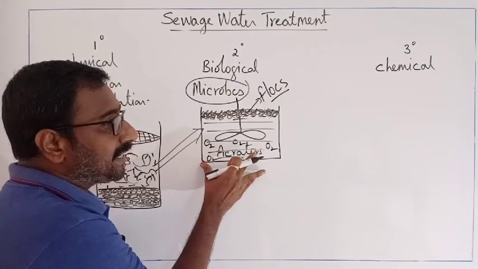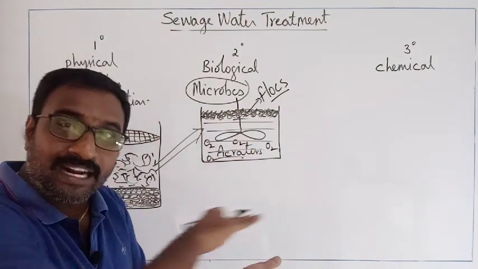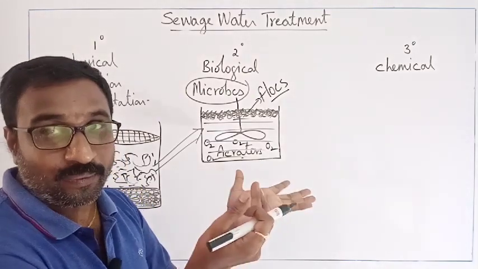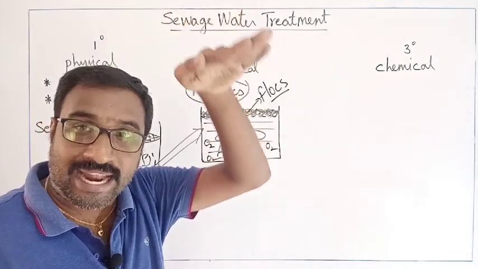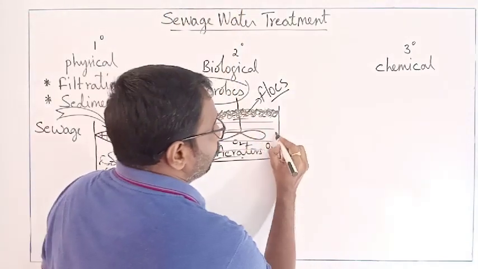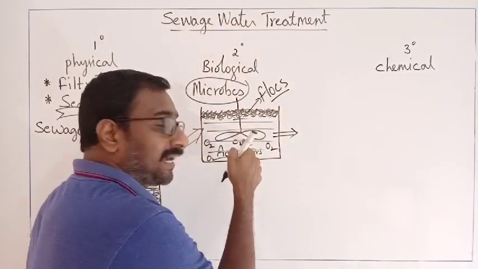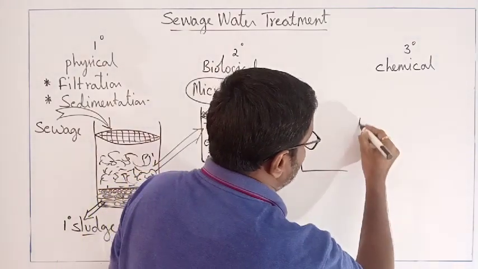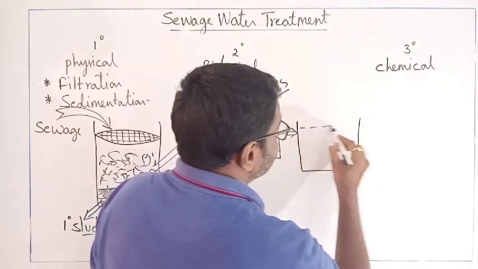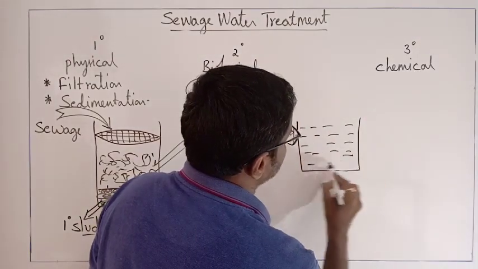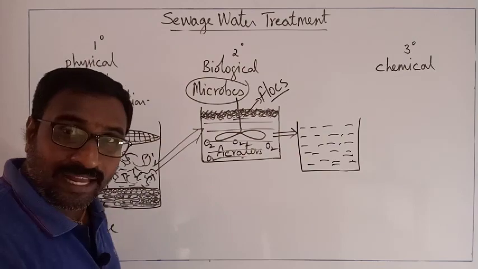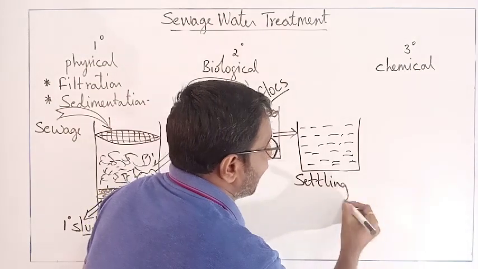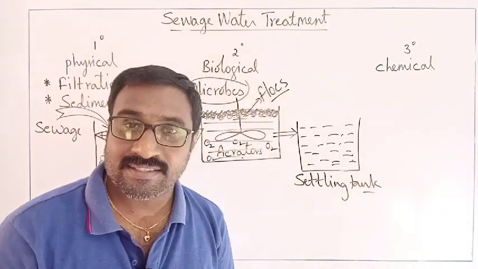After many days, this aeration will be done continuously, air will be dumped into this tank, and flocks formation will take place. Now, after many days, when the BOD gradually decreases, at that time we will send this effluent along with the flocks into the next tank. Imagine that this is the next tank. This particular tank is called the settling tank.